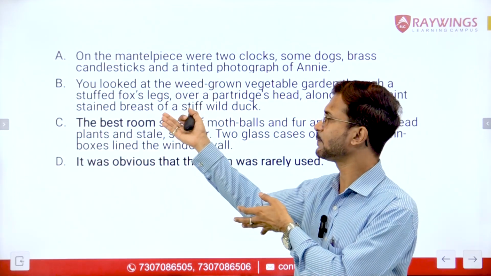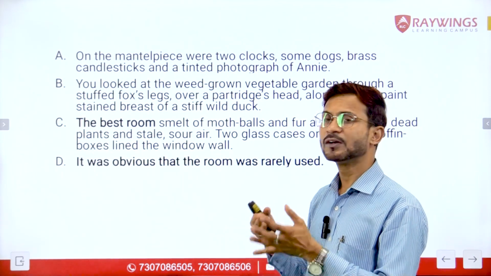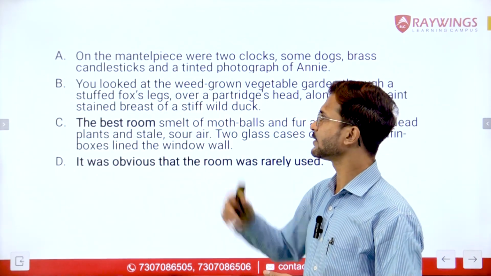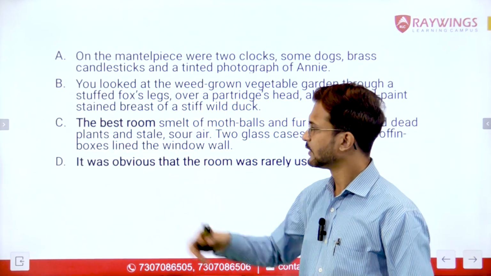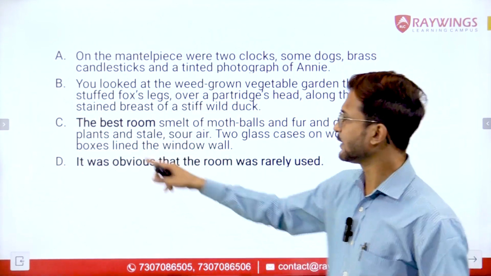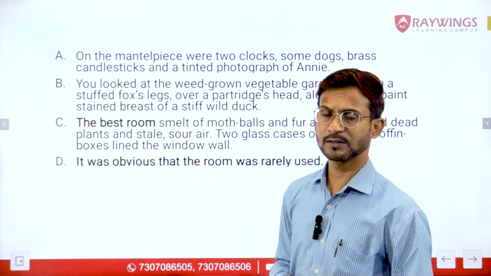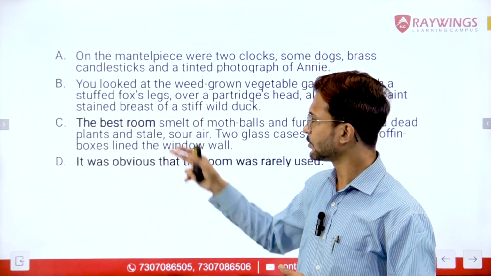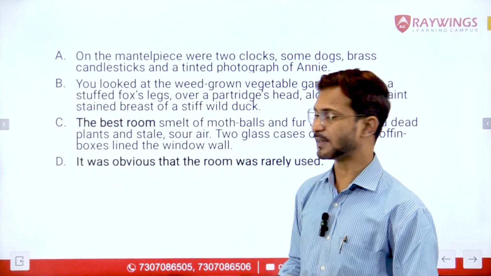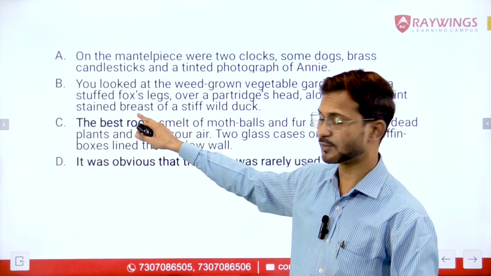So they will not be the opening statement. There will have to be something which is expressing where these things were, right? So sentence C is talking about the best room, and we have the definite article followed by the noun room. So the room had all these things. So we got to know that this can be one of the opening statements, right?